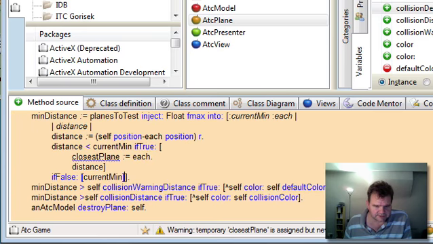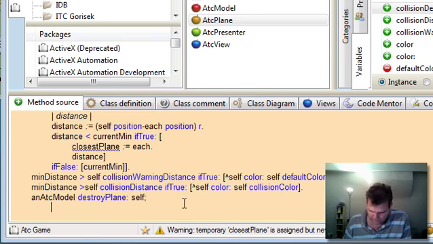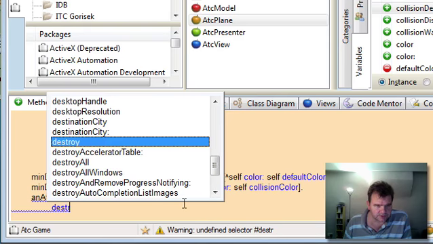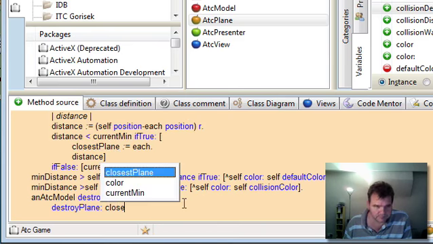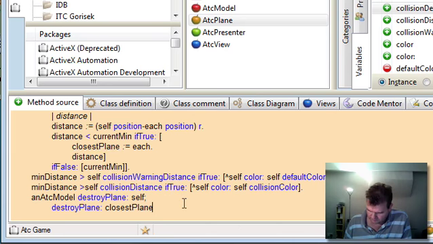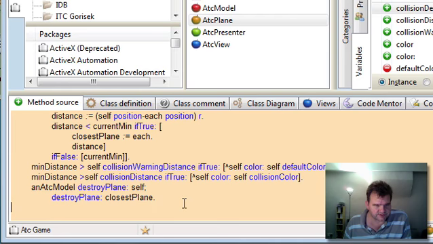Now, when we come down to here, instead of just destroying the one plane, we need to also destroy the closest plane as well. And as I said before, what I'd like to do is also trigger an event off the model to indicate that two planes have been destroyed.